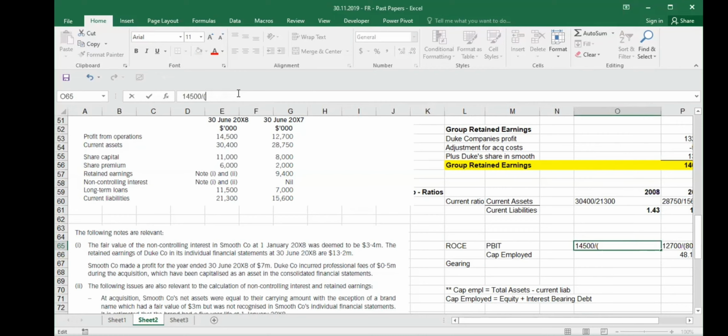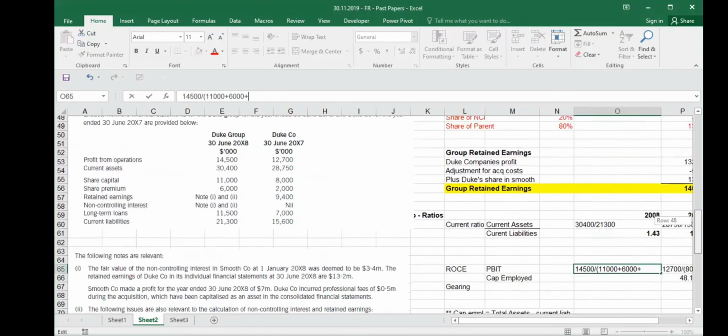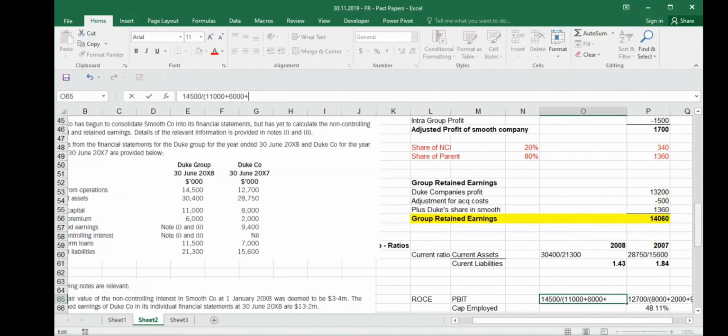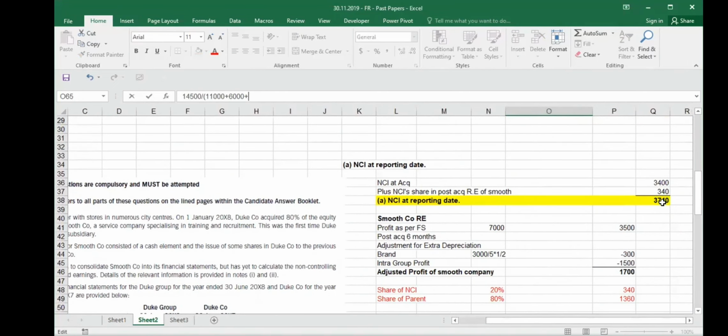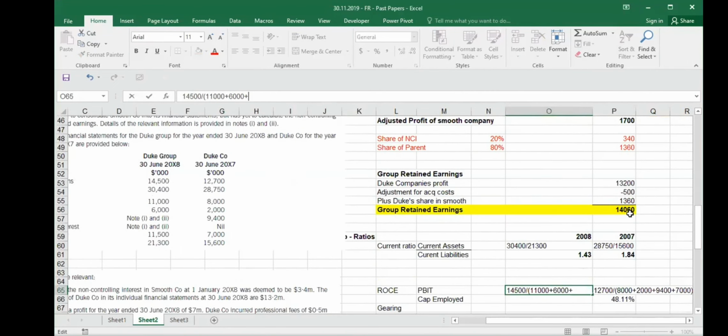14,500 divided by your share capital of 11,000 plus your share premium of 6,000 plus your NCI. How much was NCI? NCI was 3,740. Where did you see it? Above, sir. I have also written. Yeah, 3,740 is NCI and group retained earning is 14,060. So 3,740 plus 14,060. These are the numbers for your capital employed. You put it here and make an equals to sign. You get your return on capital employed as 41.67.